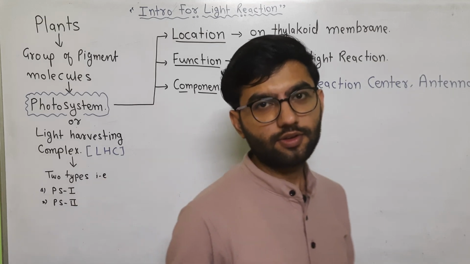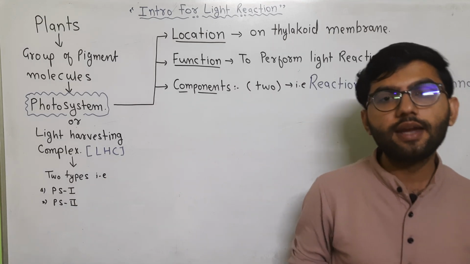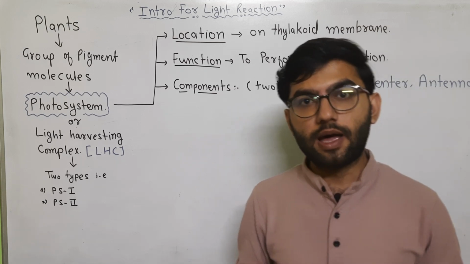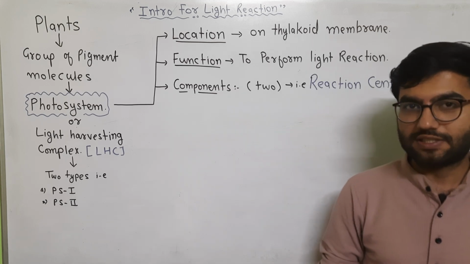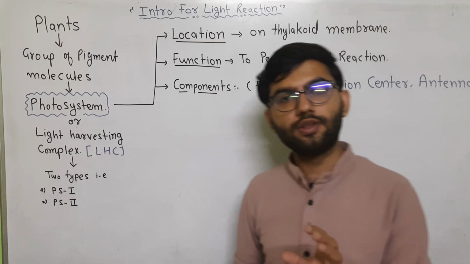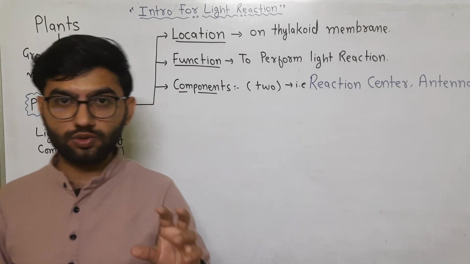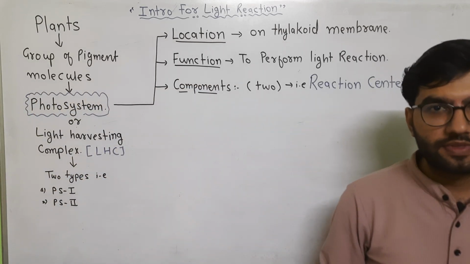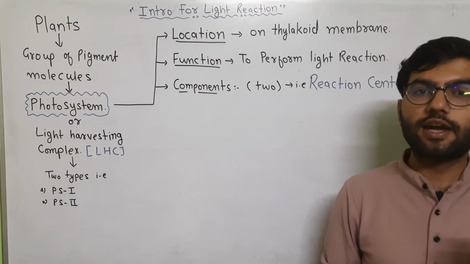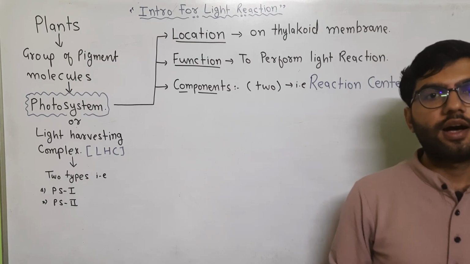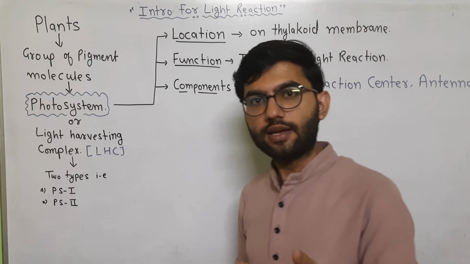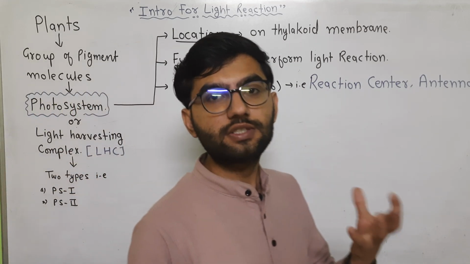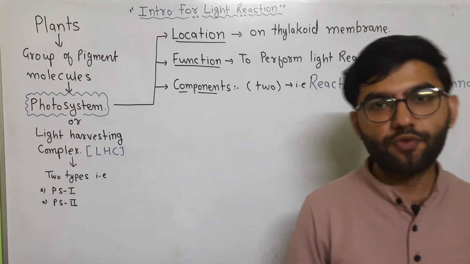That is a process through which plants convert light energy into chemical energy, and by this process the byproduct is released in the form of oxygen gas. So photosynthesis within the plant takes place in two steps. One is the light reaction, and the other is the dark reaction. The light reaction involves absorbing light energy and converting it into chemical energy forms like ATP and NADPH2. It also involves the release of oxygen gas and the splitting of water.